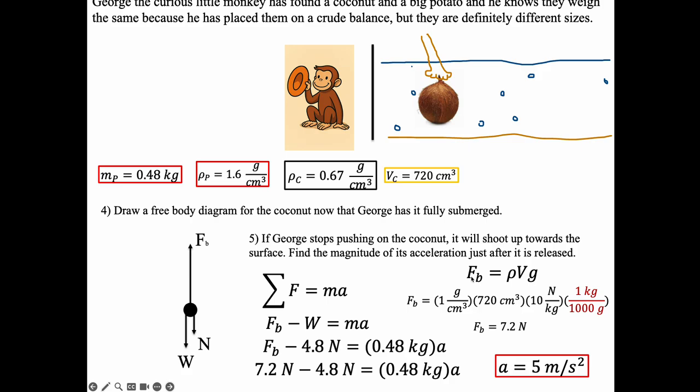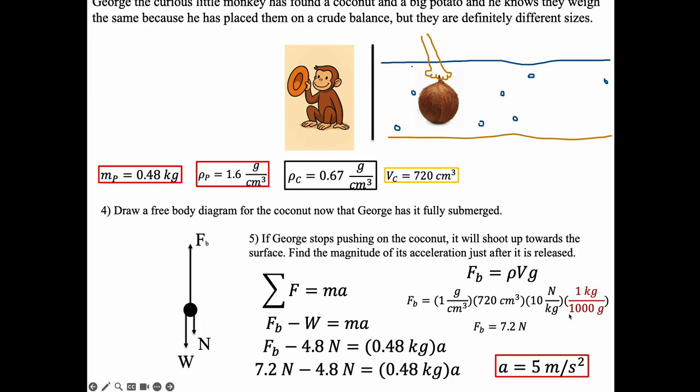And of course, the buoyant force is just equal to the weight of the fluid being displaced, which is its density times its volume times g. So I've got the density of the fluid, 1 gram per cubic centimeter. It's water. It's in the water. Not the density of the coconut, but the density of the fluid, times the volume of fluid being displaced, 720 cubic centimeters, times g, 10 newtons per kilogram. And again, as you're looking at this, grams and kilograms don't cancel, so I've got to convert these grams into kilograms. That's what I'm doing here with this little conversion so that my units work out. And it leaves me with a unit of newtons.